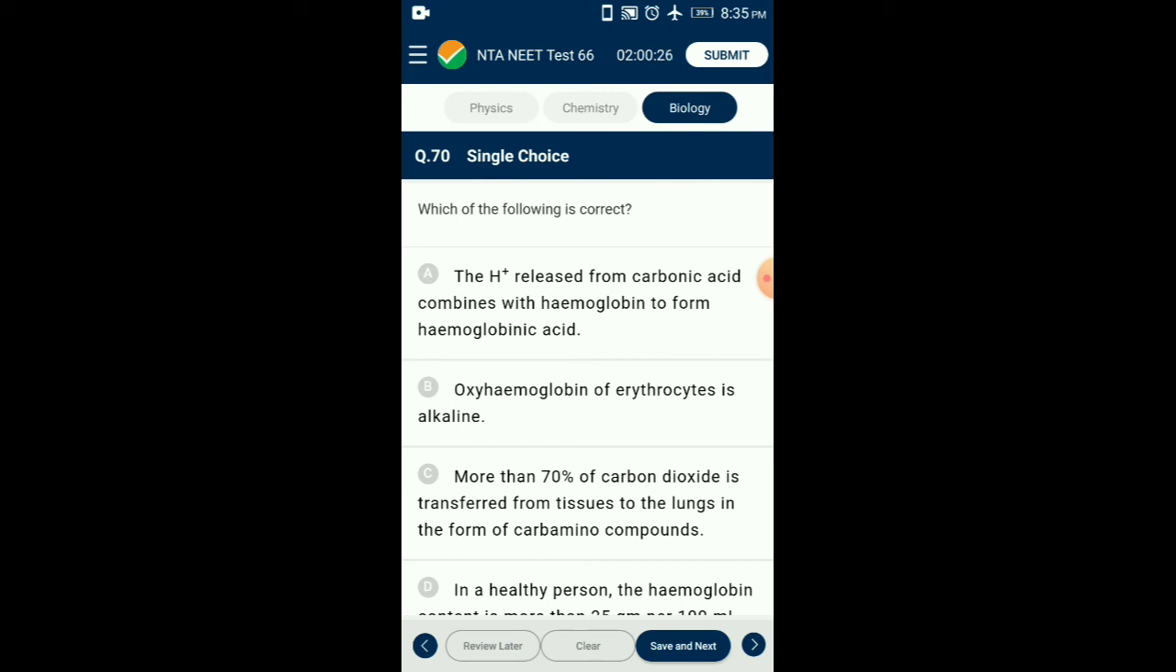Hemoglobinic acid is a very weak acid formed inside the red blood cells when hydrogen ions produced by the dissociation of carbonic acid combine with the hemoglobin. So the answer for this question is option A. The H plus released from carbonic acid combines with hemoglobin to form hemoglobinic acid.